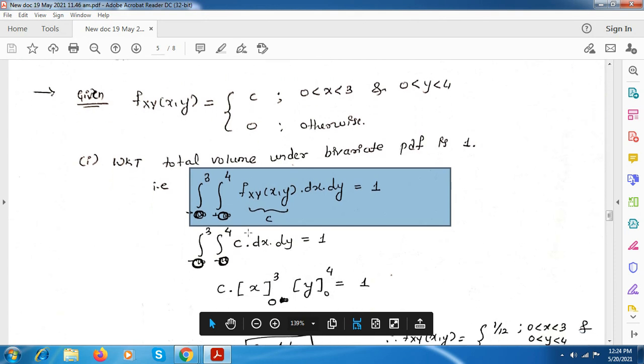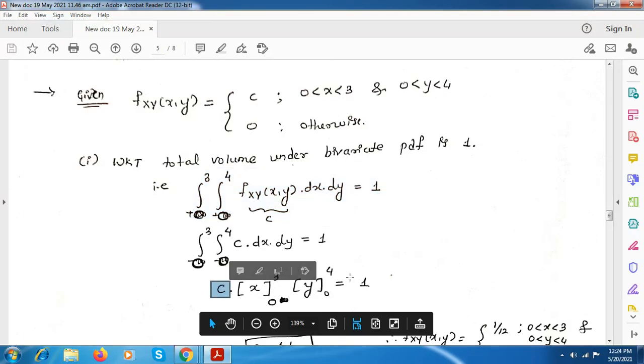So you take this c outside, which is a constant, and if you integrate with respect to x, that is dx, the integration of 1 will be x only. And integration with respect to y becomes y, because there is only the constant 1 and dy.